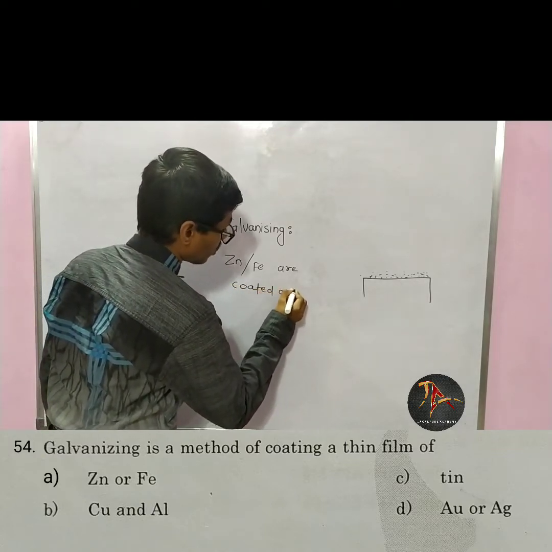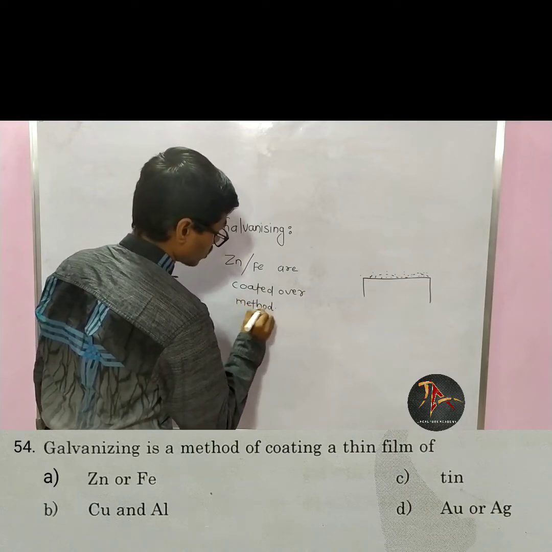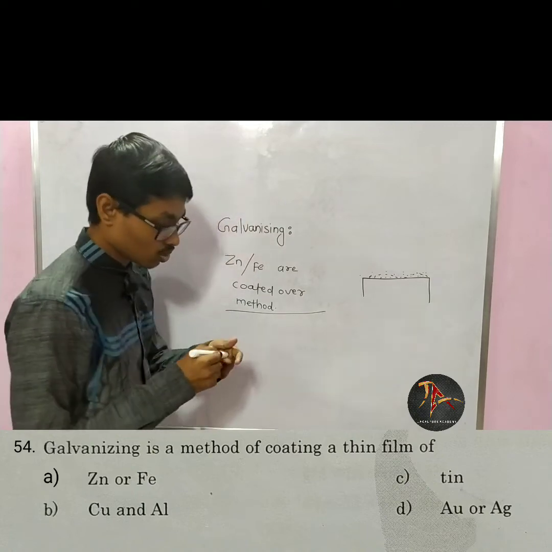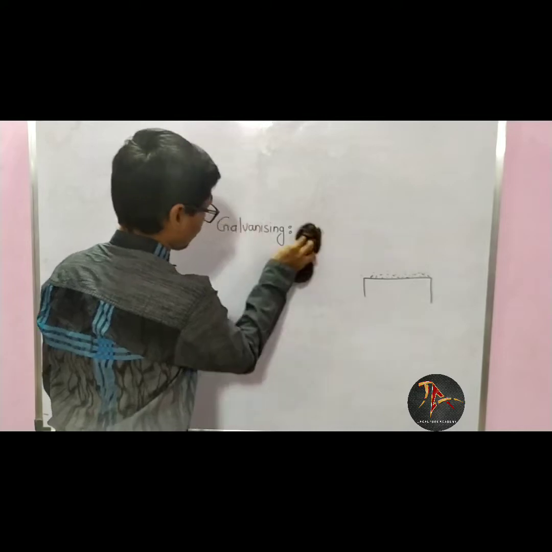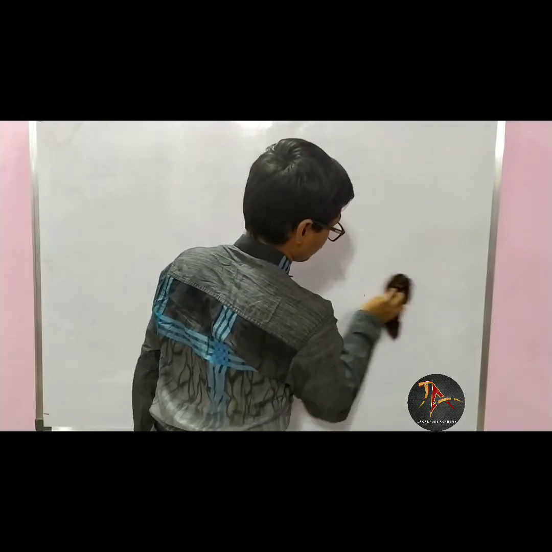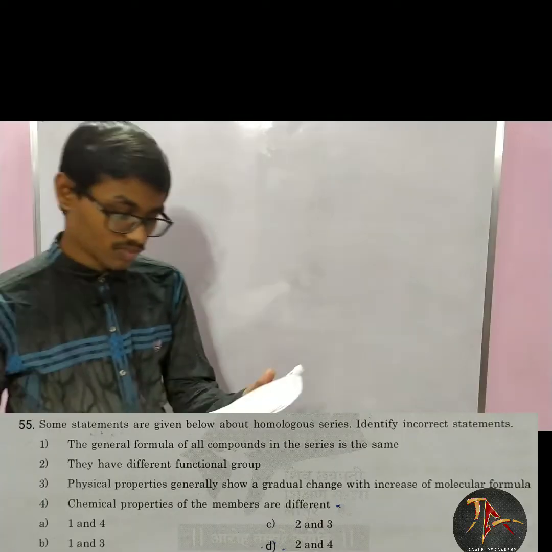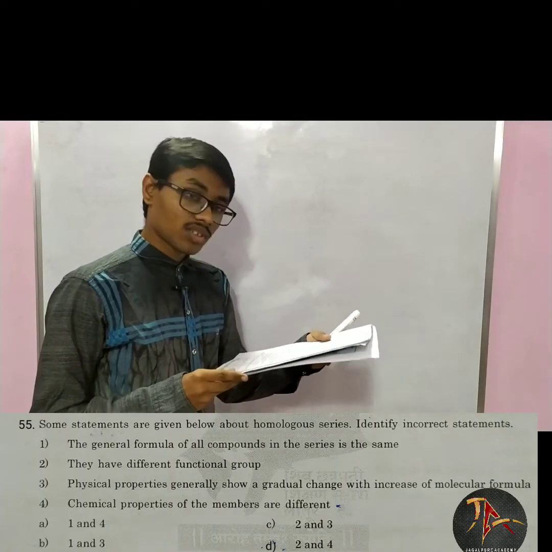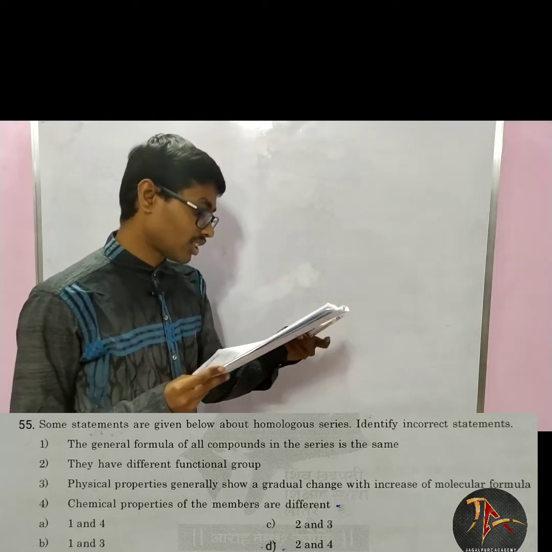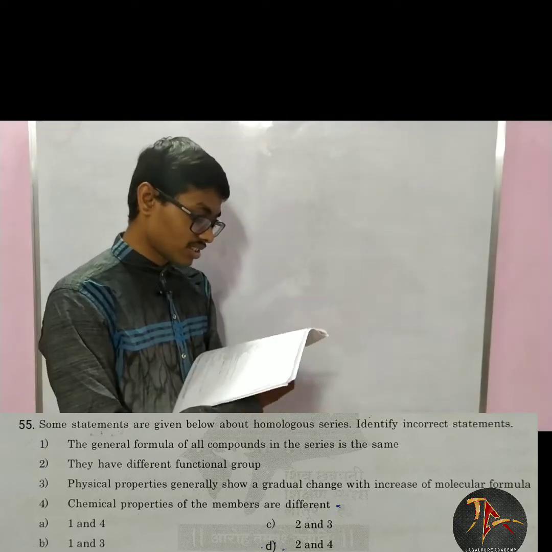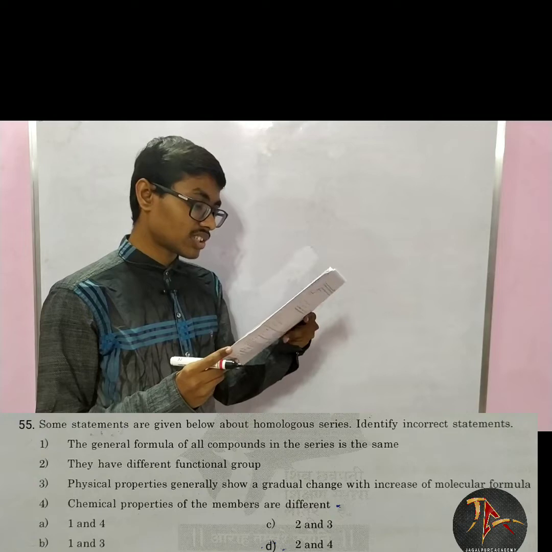Coated over metal. So this is nothing but galvanizing process. This process is used to shine the metal. Now next question says that there are some statements and we have to find incorrect statement among them. The first statement is the general formula of all compounds in the homologous series is the same.